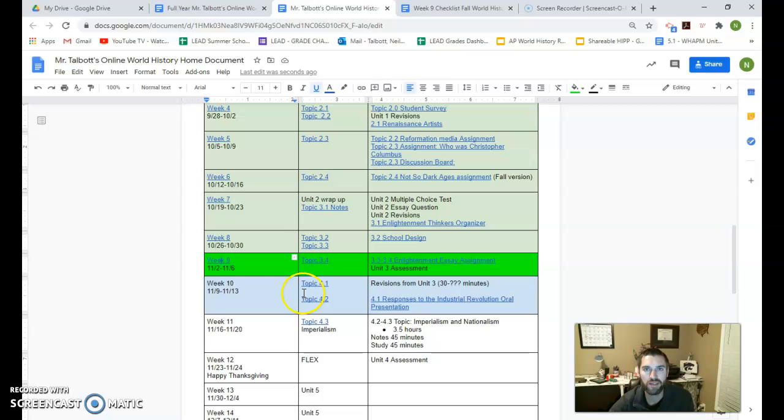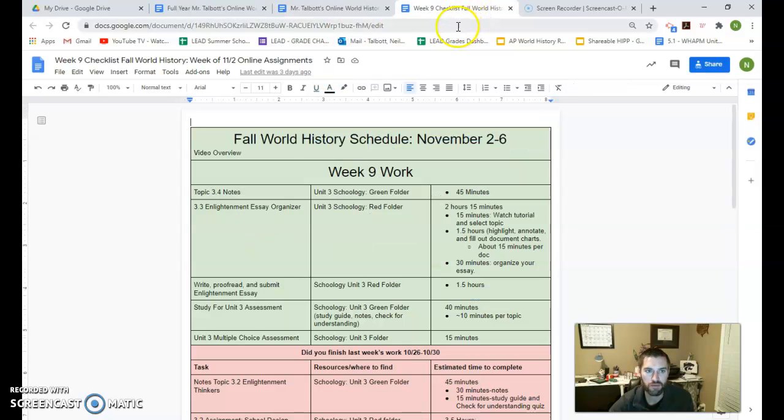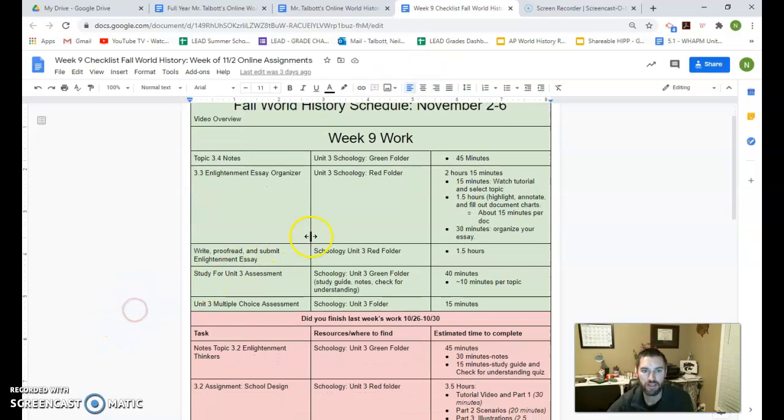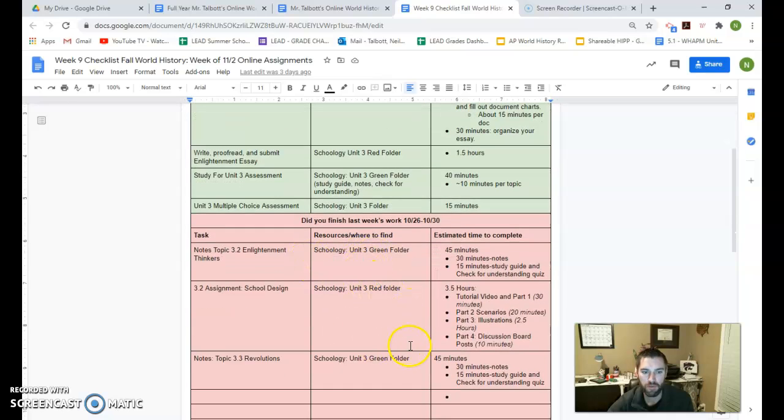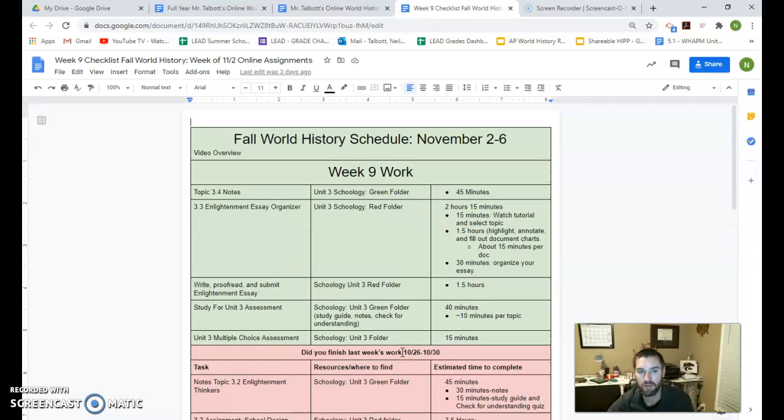So we are into week 9 for world history. If we check out our week 9 checklist, which is in Schoology or your class home document that you've bookmarked, you'll want to check out some of the things we got available for you this week. As always, make sure you finish up your work from last week, particularly both of those sections of notes, because they're going to pay off big time with our assignment this week.